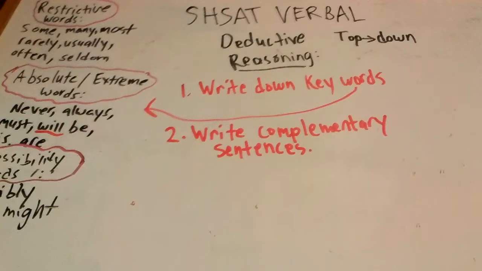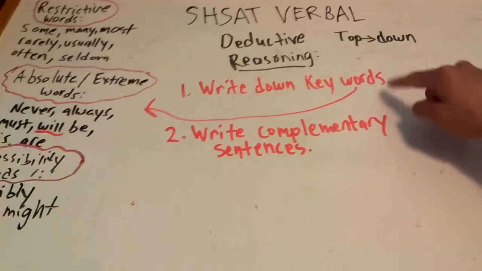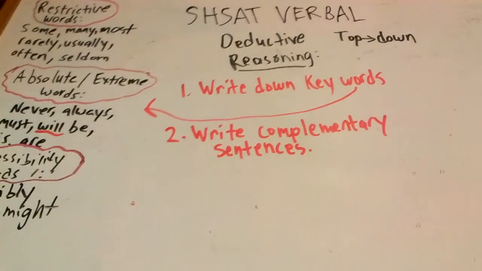Write these down. These are the 2 things you want to do whenever you do deductive, inductive reasoning questions. The first thing you want to do is write down keywords, like some, many, most, sometimes, usually, never, always, must be. Go fishing for those words. After you've written them down, then write complementary sentences. Draw out as many complementary sentences as you can. And if you can, write them in complete sentences, just like the ones that they give you.